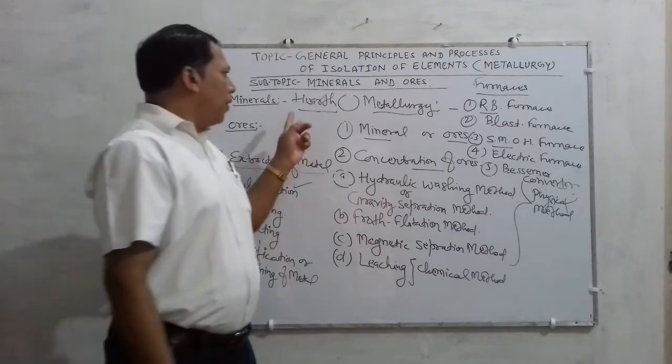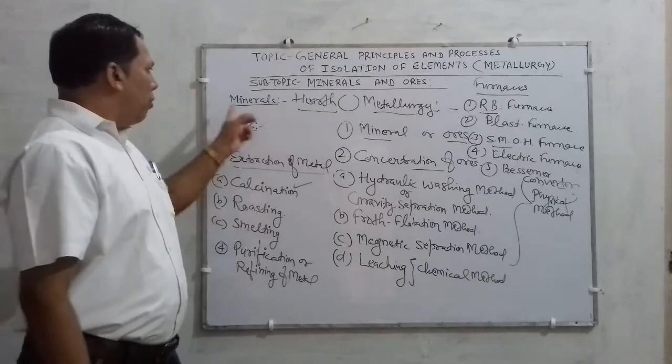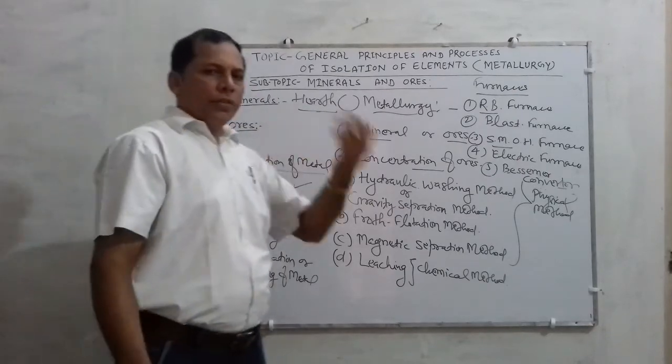Alright, children. So the first point I am going to commence with is: what is a mineral? Listen sincerely.